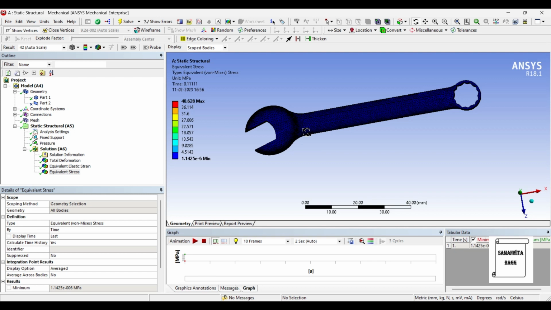So, with this, I end the session. I hope you have understood how to analyze a combination spanner for its deformation, stress, and strain.